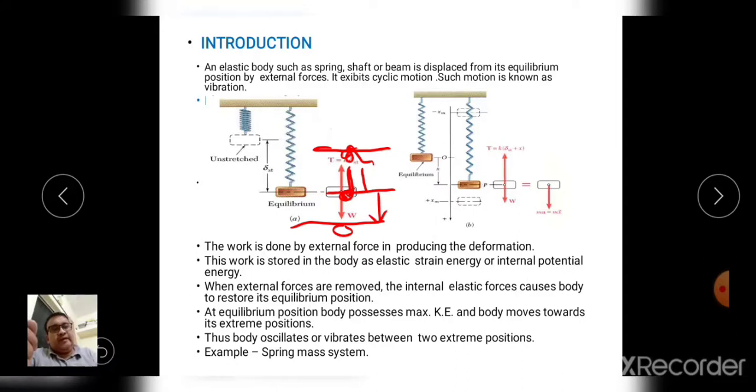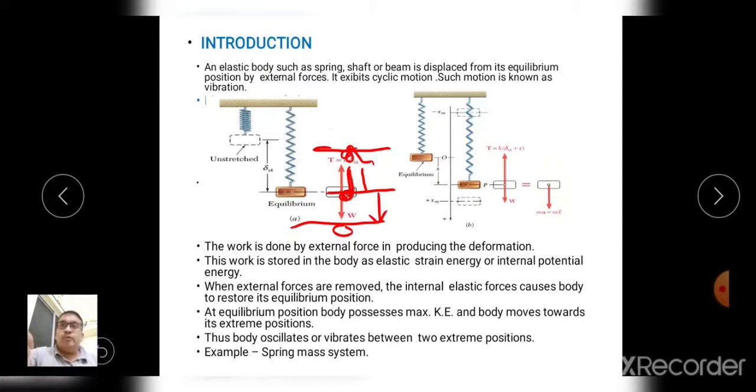And at this extreme again potential energy is maximum, and it starts converting into kinetic energy, so that mass moves in downward direction. So mass travels between these two extremes during the vibration, and the energy is continuously converting from strain energy to kinetic energy, or potential energy to kinetic energy, and vice versa.